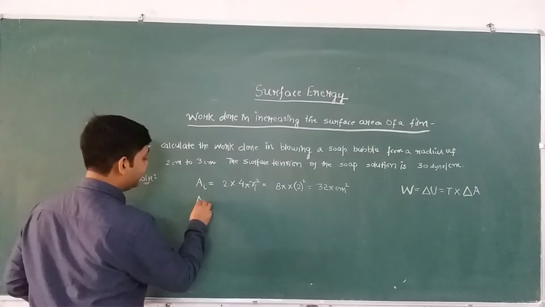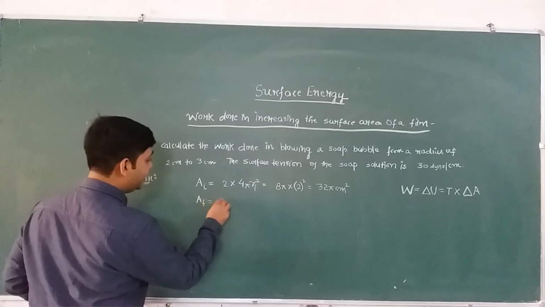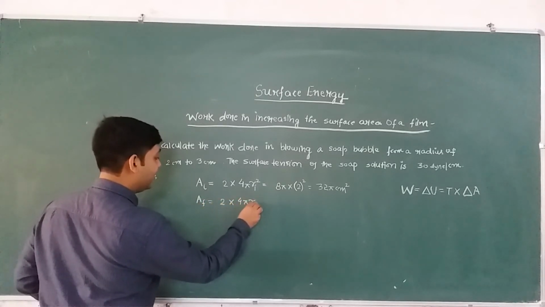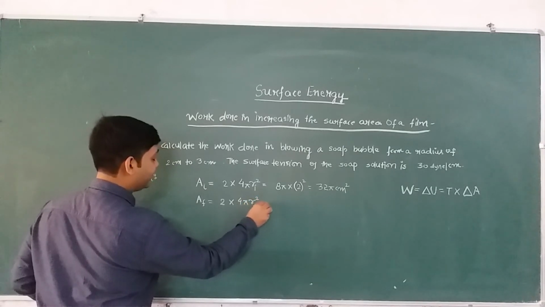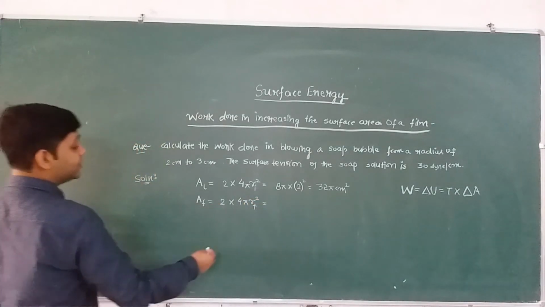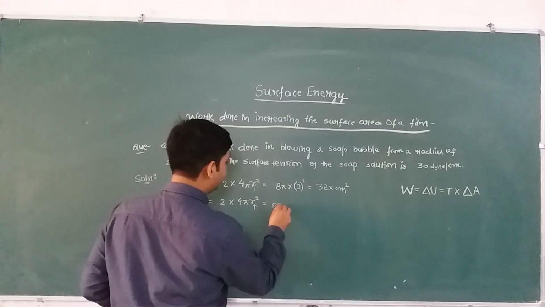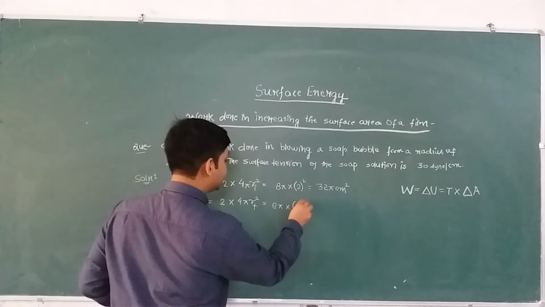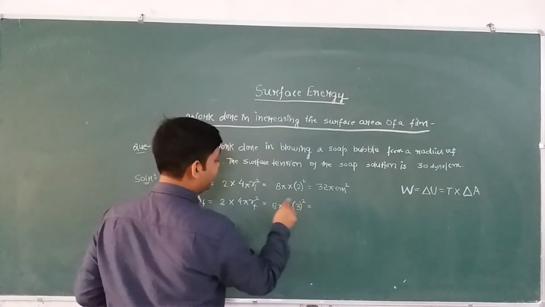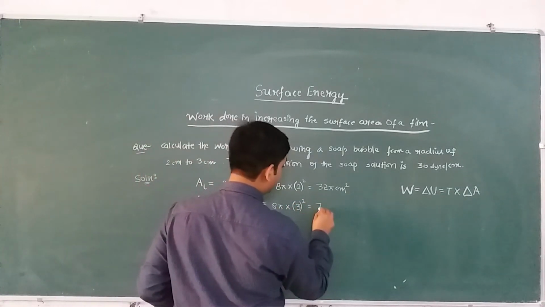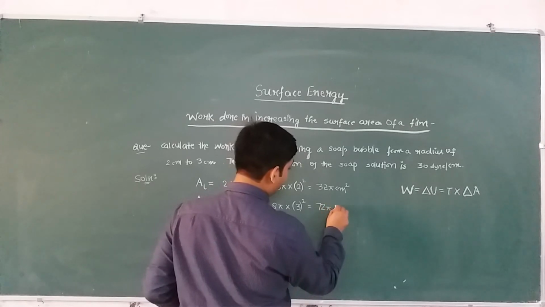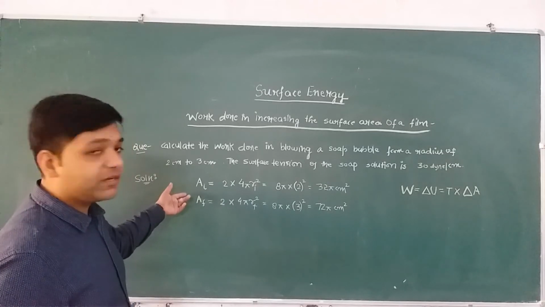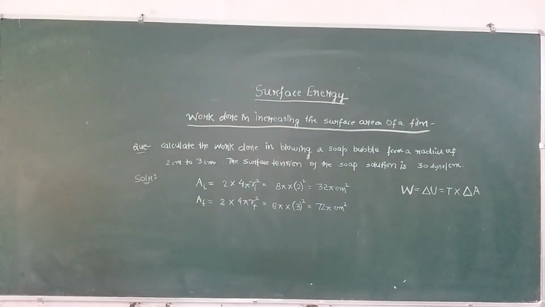And now if we see the total final surface area, it will be 2 into 4 pi r final का square. ठीक है? This is the final radius. So this is 8 pi multiplied by rf का square, which is given as 3. So this is 3 square, and 3 3s are 9 and 8 9s are 72. So this is 72 pi centimeter square. So this is total initial surface area and this is total final surface area.